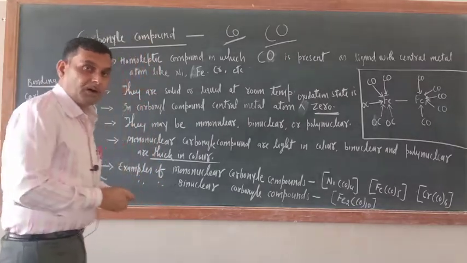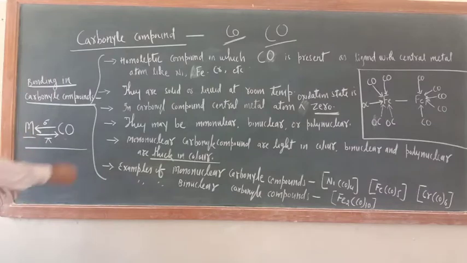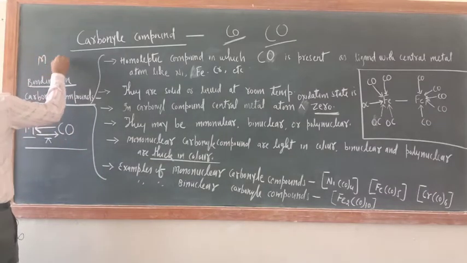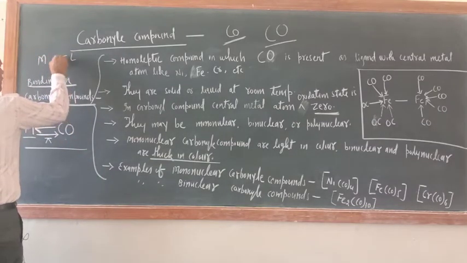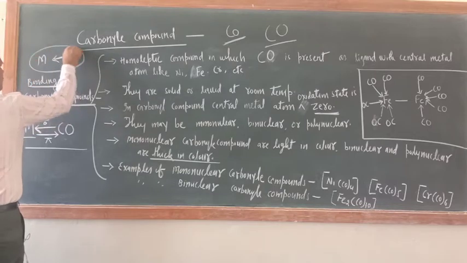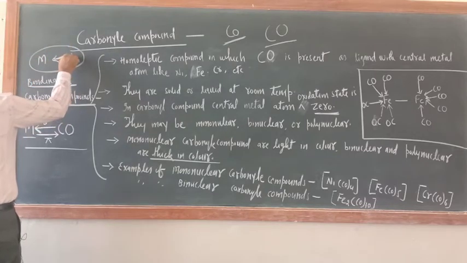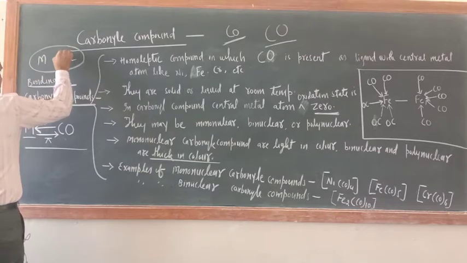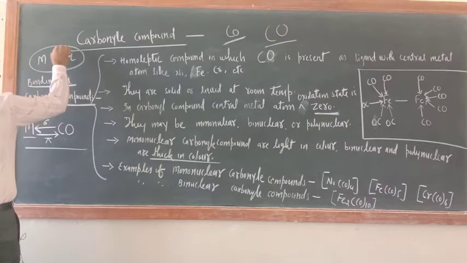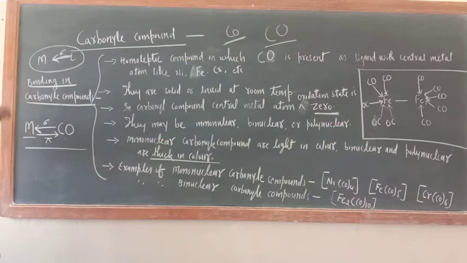Why? Because here, suppose this is the central metal atom and this is the ligand, only one type of bonding is there. The ligand is donating a pair of electrons and forming a coordinate bond with the central metal atom, forming a sigma bond. But here in the carbonyl compound, this bond is also there. So this bond means the central metal atom is donating a pair of electrons to the ligand also.